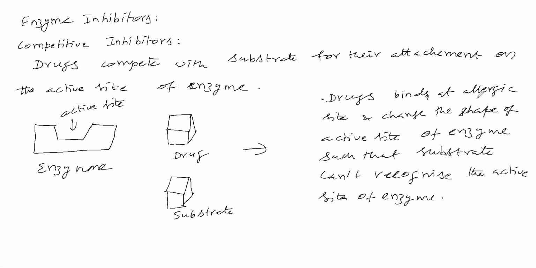Now, before that, this point we'll see here. This point says drugs bind at the allosteric site and change the shape of the active site of the enzyme such that the substrate cannot recognize the active site of the enzyme. So how this happens, that we will see. Now we'll take an enzyme like this. This is an enzyme. In this enzyme, this is the active site. It is the active site. This is the allosteric site.